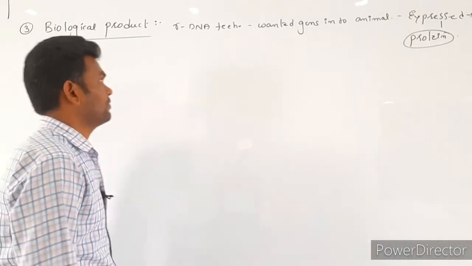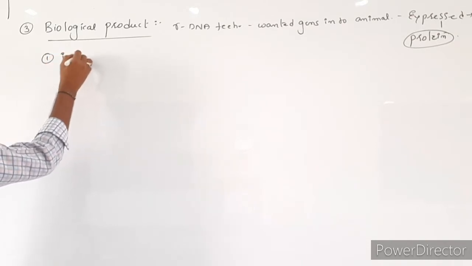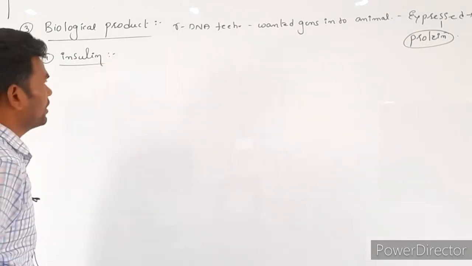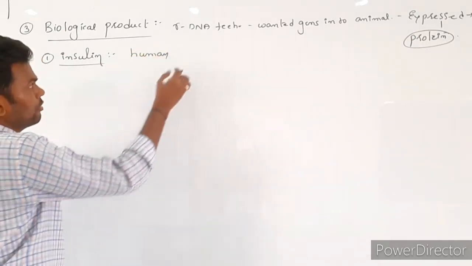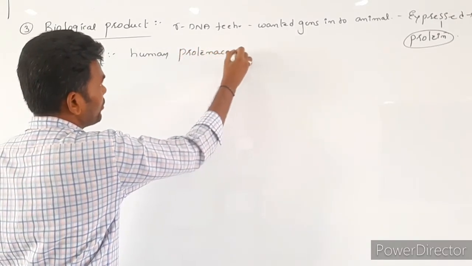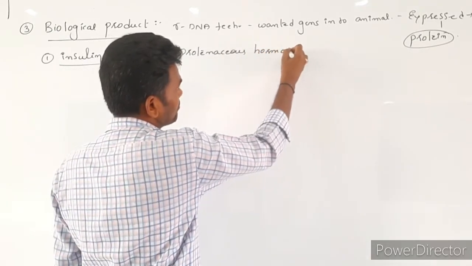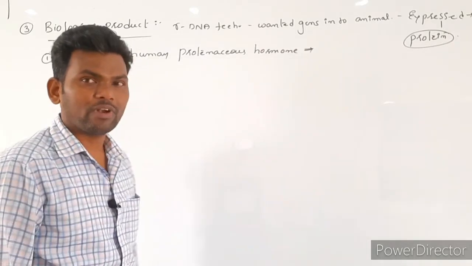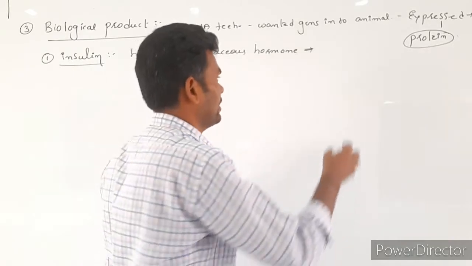Okay, let's see. The first one is what? Insulin. Here insulin is a human proteinaceous hormone. Now what we did, by using rDNA technology, we transfer this gene to E. coli bacteria.